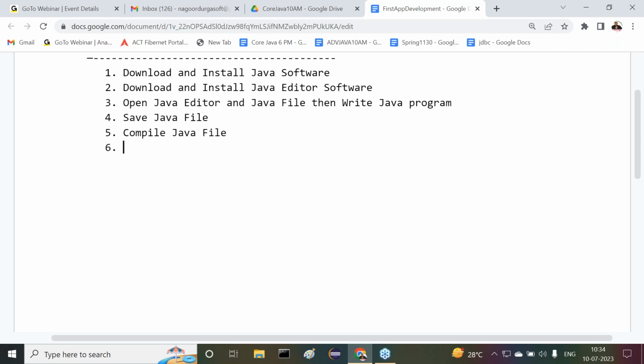After understanding this particular one, what next one here we are going to understand? After getting clarity on this particular point, what next one here we are able to understand now? We need to execute our program. Here we have to run our program. Right, sir.